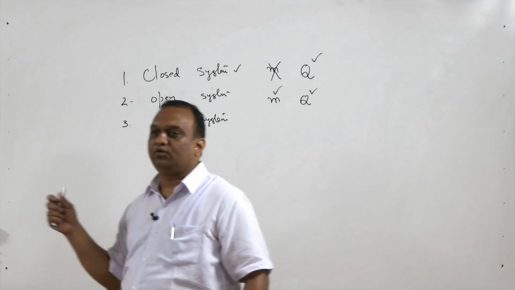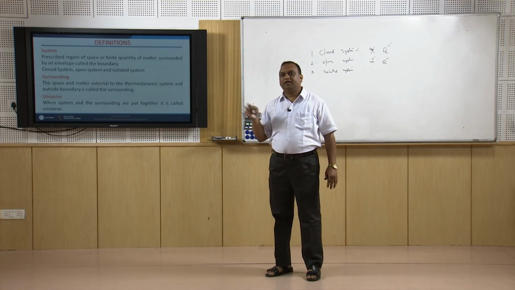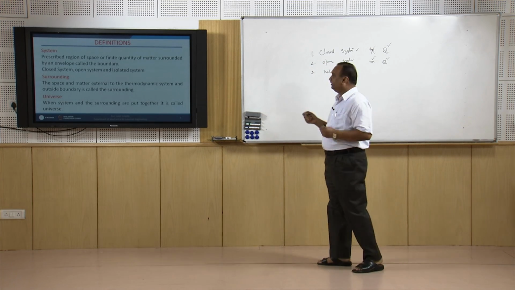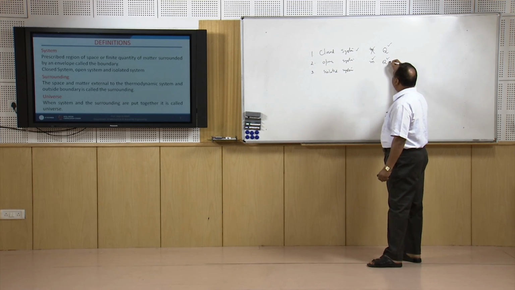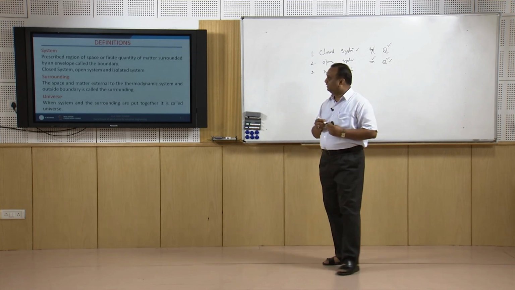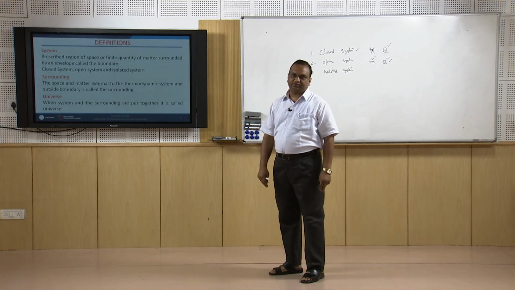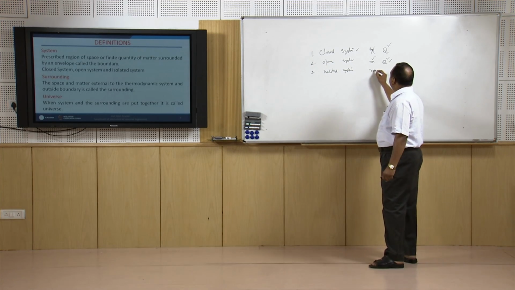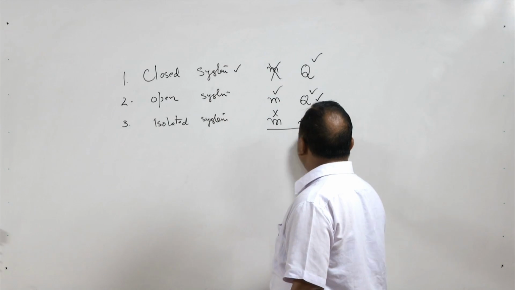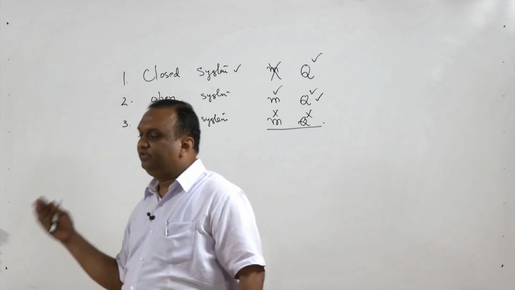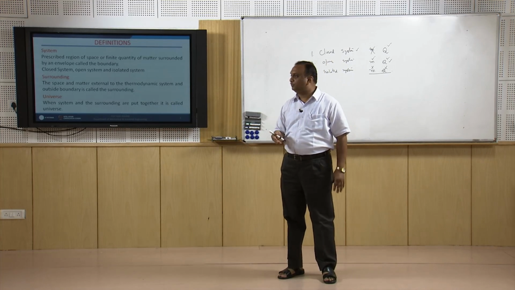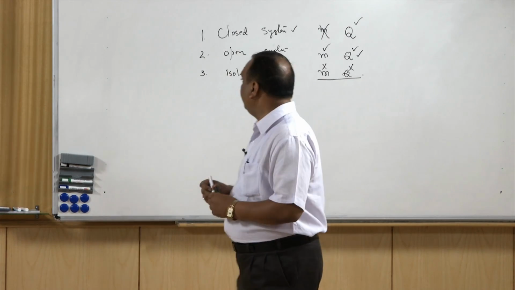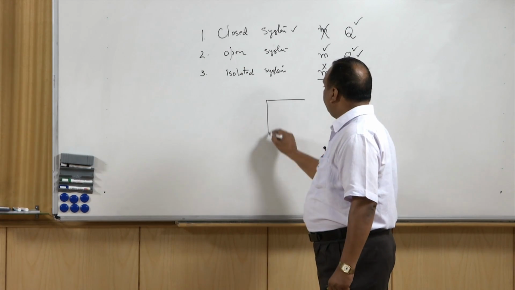For example, if I open the doors and the windows of this room, then air can come into the room and air can leave the room also, and heat transmission through the walls, the ceiling and the floor of the room can take place. Then this room becomes an open system. Now, the third type of system is the isolated system. Isolated system means there is no mass transfer and no heat transfer. That is possible if I insulate all the walls and the floor of this room and close all the windows. In that case, there will not be any heat transmission from the surroundings and the room will become an isolated entity.